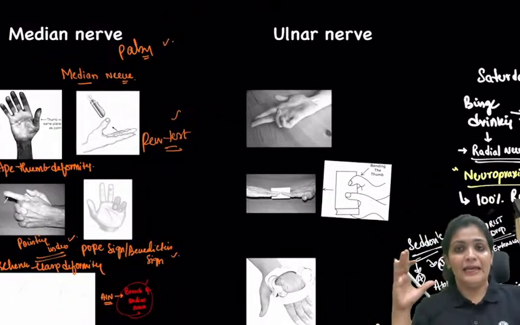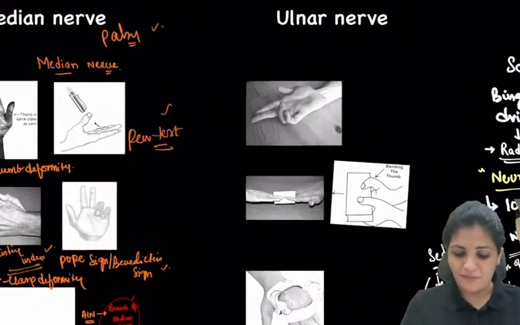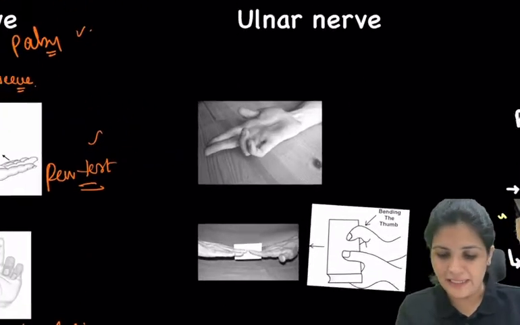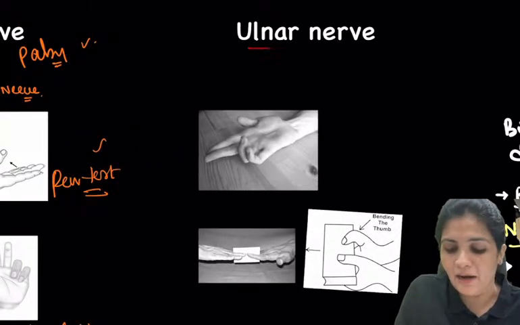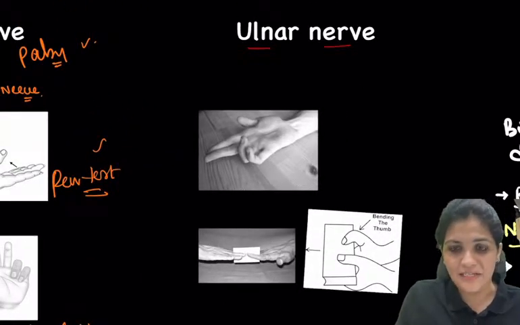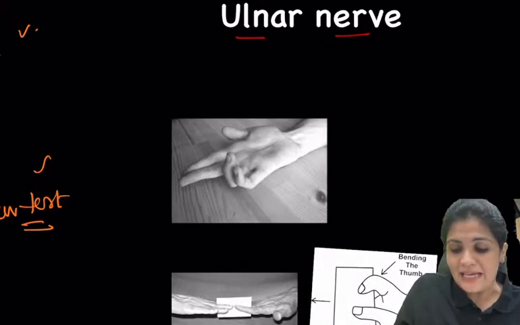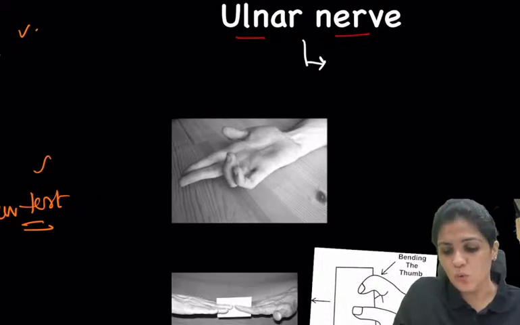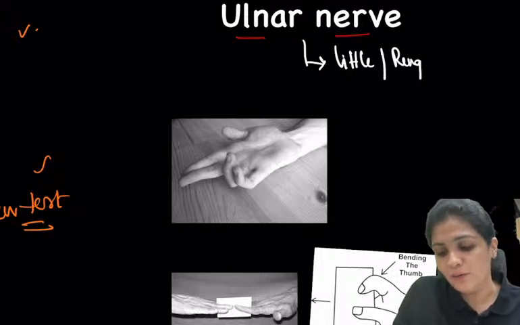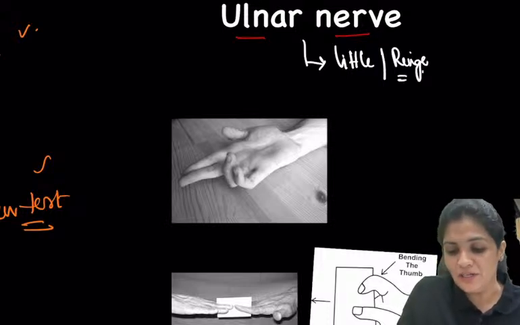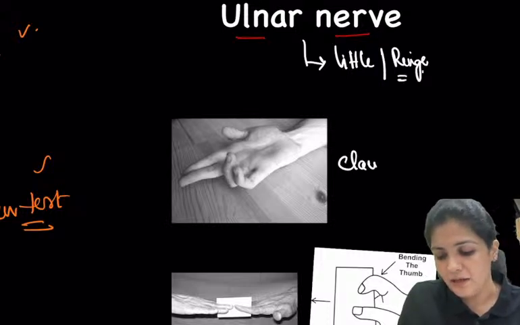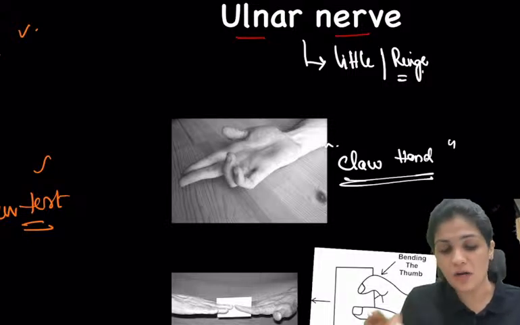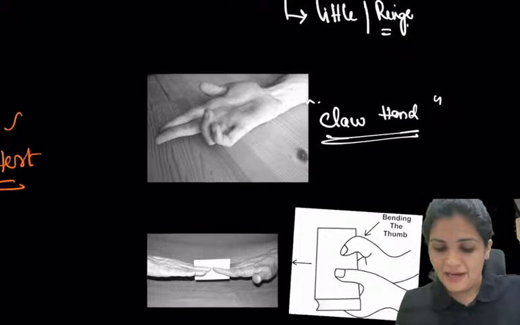So that is about the median nerve. We completed the radial nerve and we are left with only one interesting nerve, that is your ulnar nerve. So why have I called this the interesting ulnar nerve? Because this ulnar nerve is related to the little finger and your ring finger, where there is an important condition which is called the claw hand. So what is this claw hand? What is clawing? Again, go back to the basics.